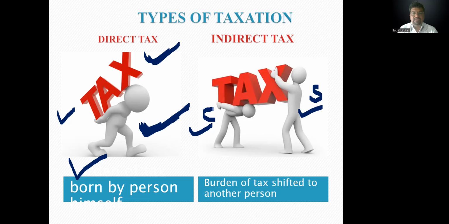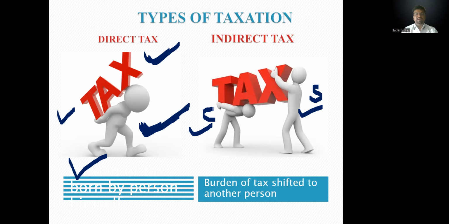Again, I am saying here, when the burden of tax is shifted to another person, it is called indirect tax. And when the burden of tax and the levy of tax are only on one person, it is called direct tax. I think you clearly understood this.